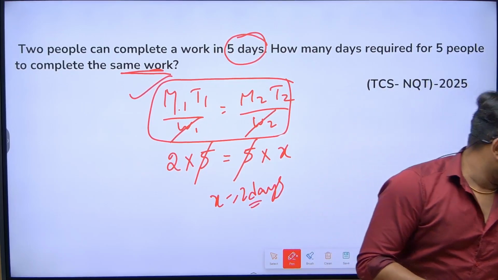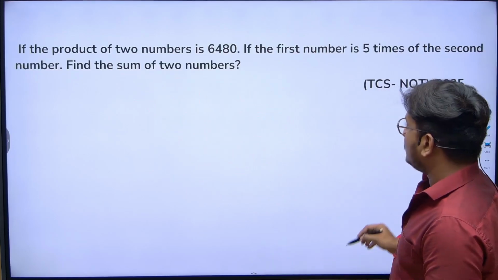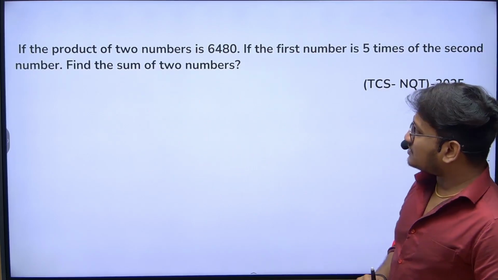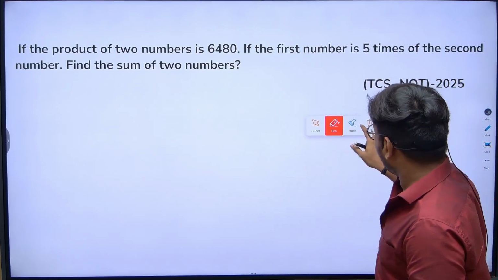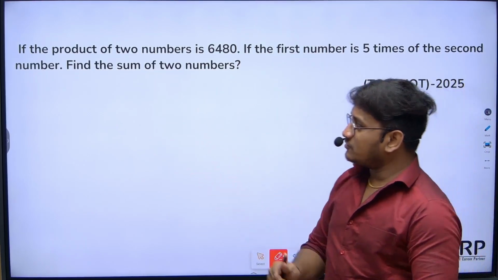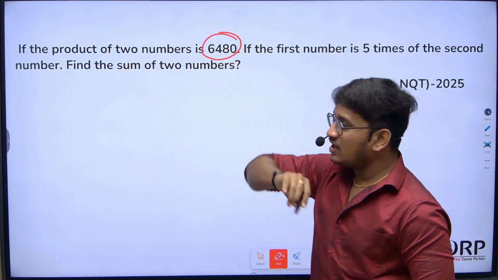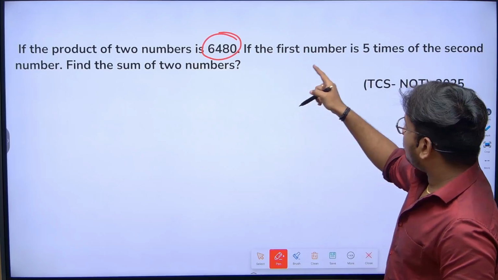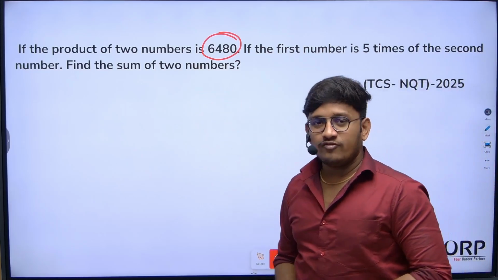Let's try to go with the next one. Now this is a question asked from the concept of number system. This is one of the general questions from the number system concept. Let's go with the question. If the product of 2 numbers is 6480, and the first number is 5 times the second number, find the sum of 2 numbers.